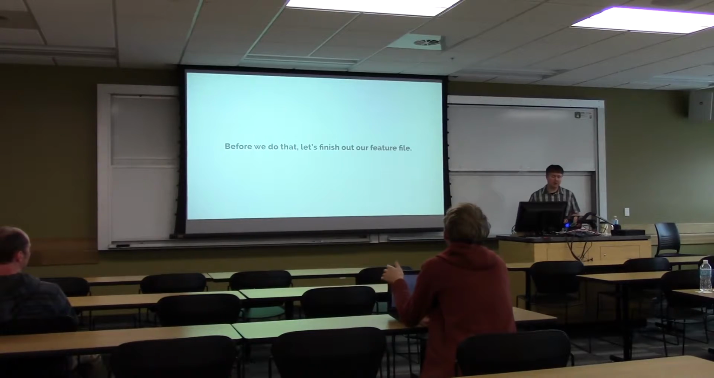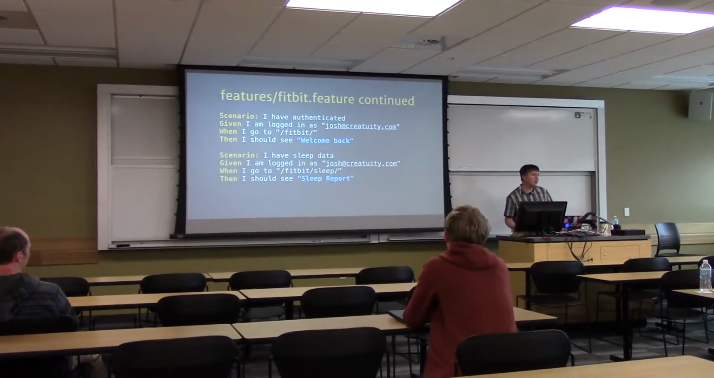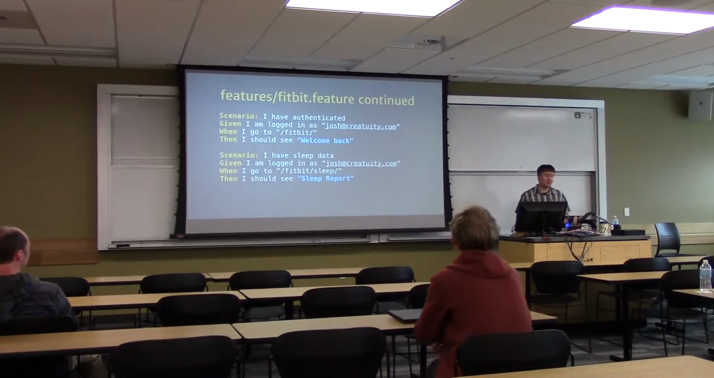So we have a couple of other features we need to define. So the first scenario is, okay, I've logged in. Let's make sure that logging in works correctly. So we have a scenario called I have authenticated. It says given I am logged in as josh@creativity.com. When I go to Fitbit, then I should see welcome back. And then finally, the last step is we need to actually confirm that we're able to pull in the sleep data from Fitbit from their API. So we say scenario, I have sleep data. Given I am logged in as josh@creativity.com, when I go to Fitbit/sleep, then I should see sleep report.